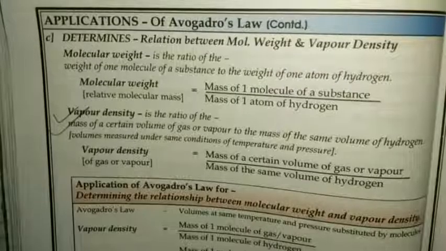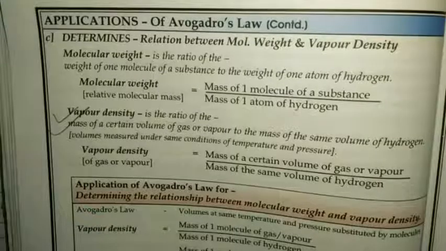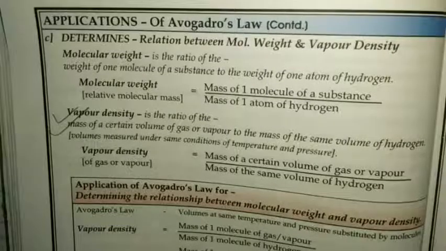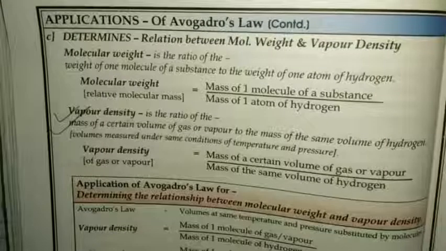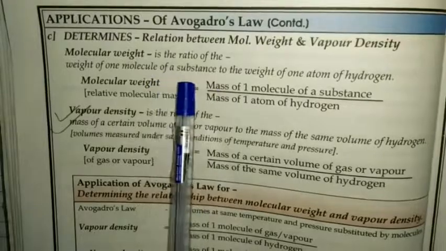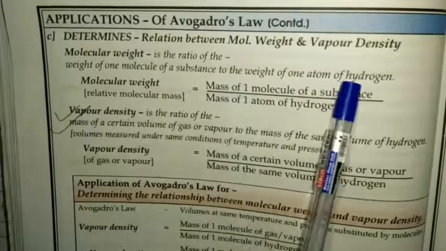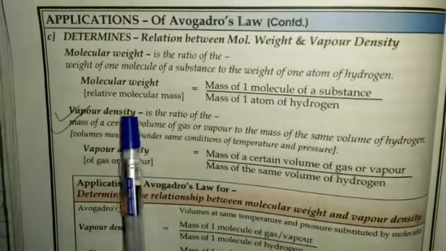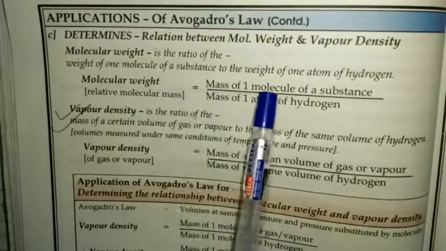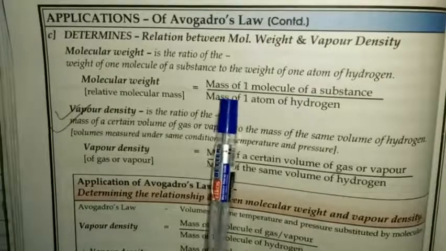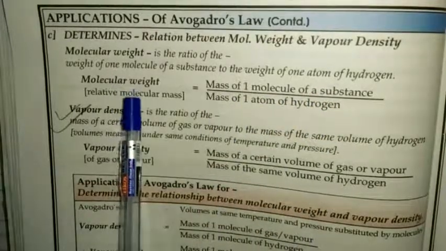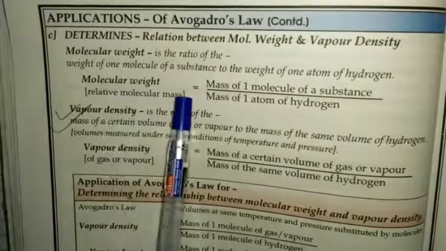In this chapter, you have to solve problems based on only 4 formulas. So have a look at all these formulas. Molecular weight is the ratio of the weight of one molecule of a substance to the weight of one atom of hydrogen. Molecular weight equals mass of one molecule of a substance upon mass of one atom of hydrogen. Molecular weight is also known as relative molecular mass.